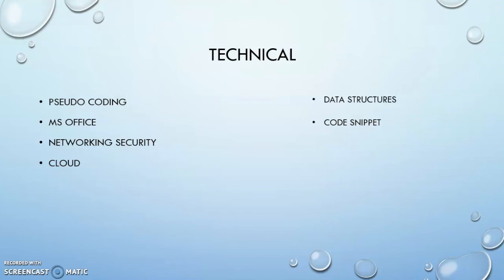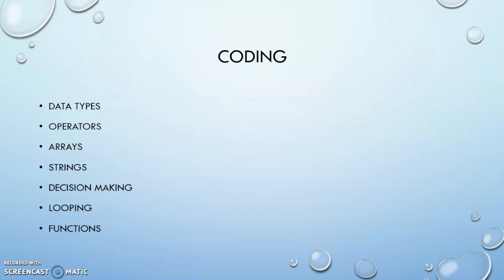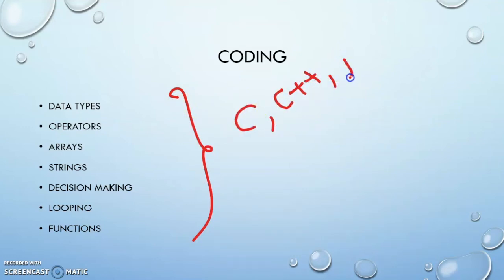Okay, moving on. If you are going for the second stage, which is coding, again you are supposed to be good in certain topics. I'm going to give you a list of topics which are very much important in Accenture: data types, operators, arrays, strings, decision making, looping and functions. These are highly important, and please have a glance at the fundamentals of C, C++, Java as well. And once again, the languages allowed in coding are C, C++, Java, Python, .NET. These are the languages which are allowed for you to do coding in the coding section.